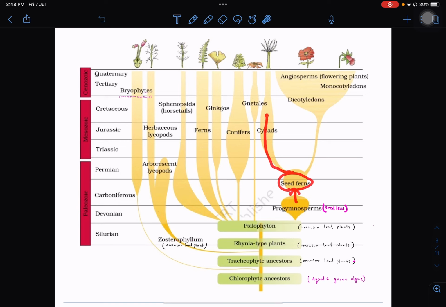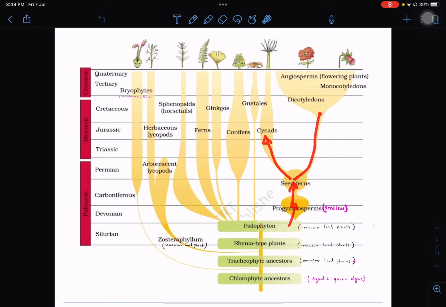Cycads evolved from these seed ferns. So ginkgos, conifers, gnetales, and cycads are all gymnosperm seed plants, but ginkgos, conifers, and gnetales evolved directly from Psilophyton, while cycads evolved in a different line.